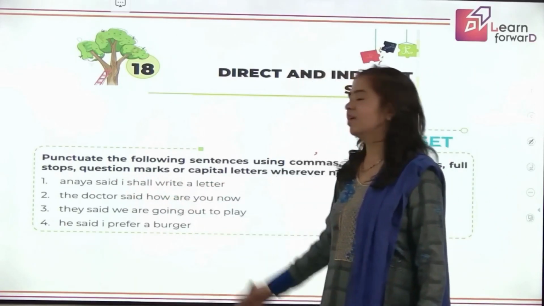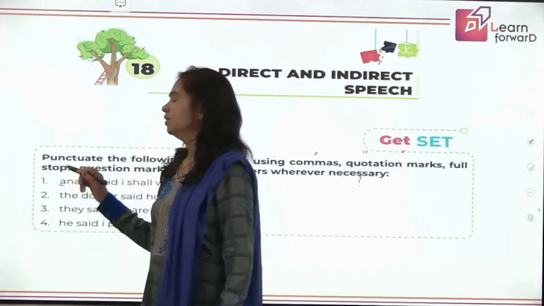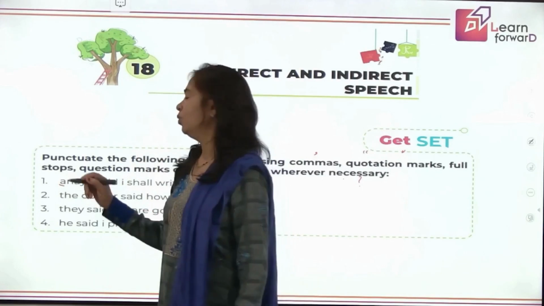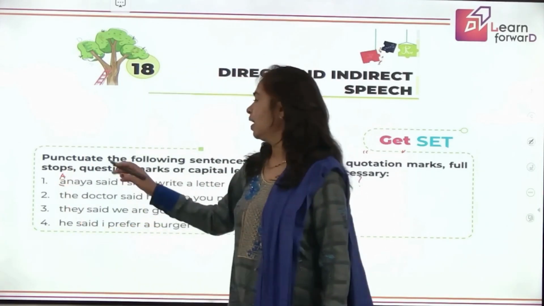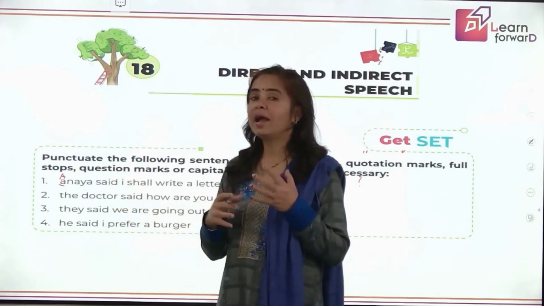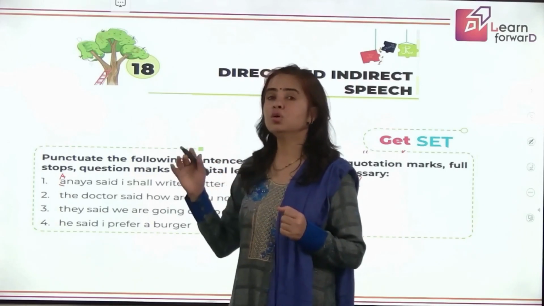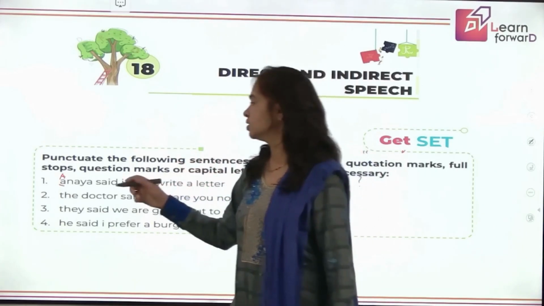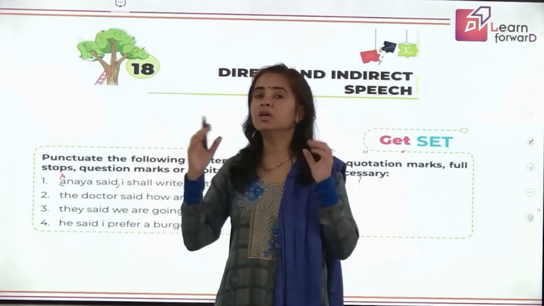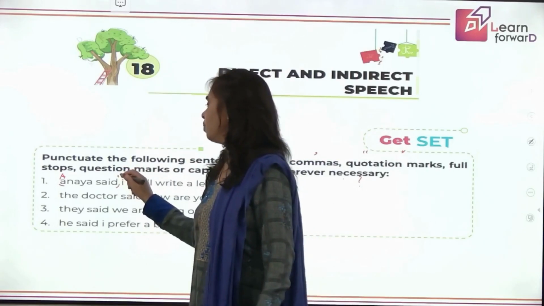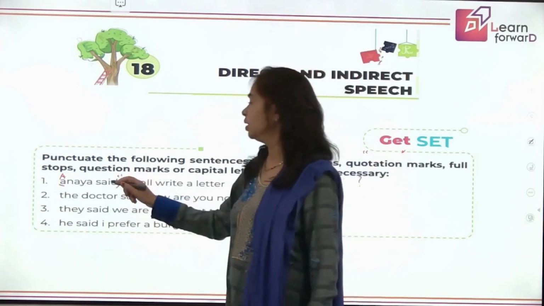Anaya said I shall write a letter. So let's punctuate it, children. This is a proper noun and it is the beginning of the sentence also. So we'll write A capital. Anaya said. Now you are just quoting the words of Anaya. What did Anaya say? So we will separate these two parts of the sentence. We'll put a comma here. And what did she say? Her words you are going to put in inverted commas, that is the quotation mark. So we will first open the quotation mark. This is opening the quotation mark.